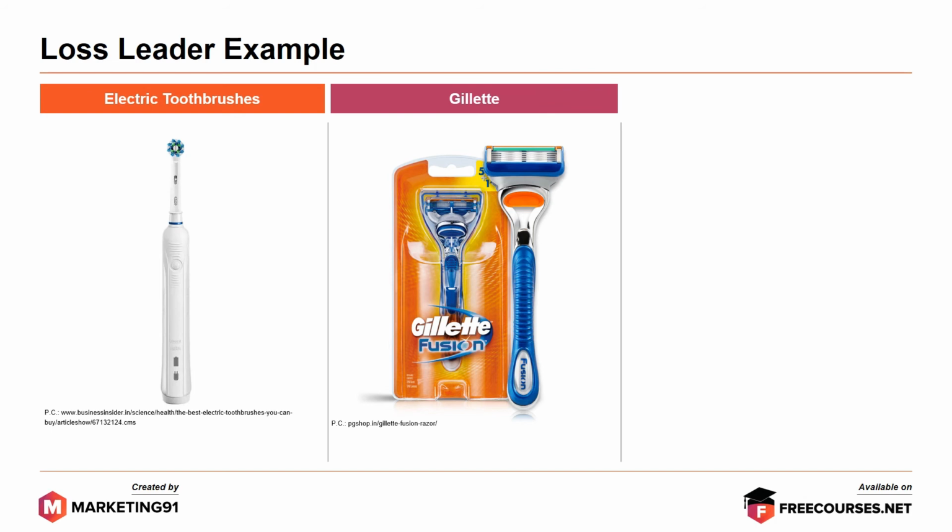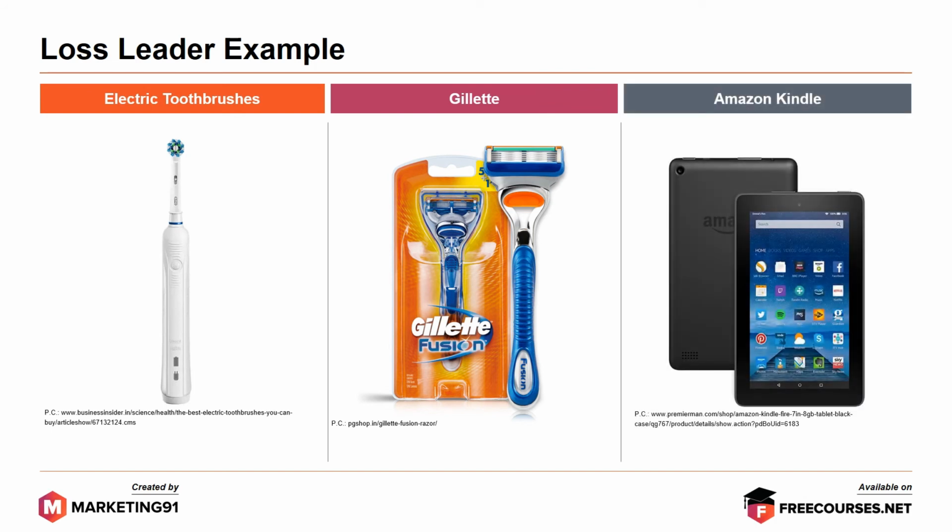Next, Gillette as a brand. The company offers a discount on the razors and then makes money on the blades. Next, Amazon Kindle. Nearly all Kindles are heavily discounted and they actually cost a lot of money to Amazon. However, Amazon makes profits from the apps, books, movies, and music sold alongside.